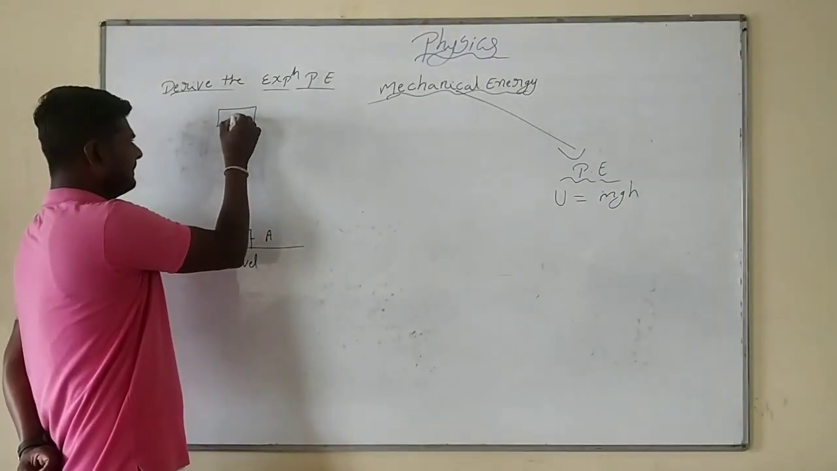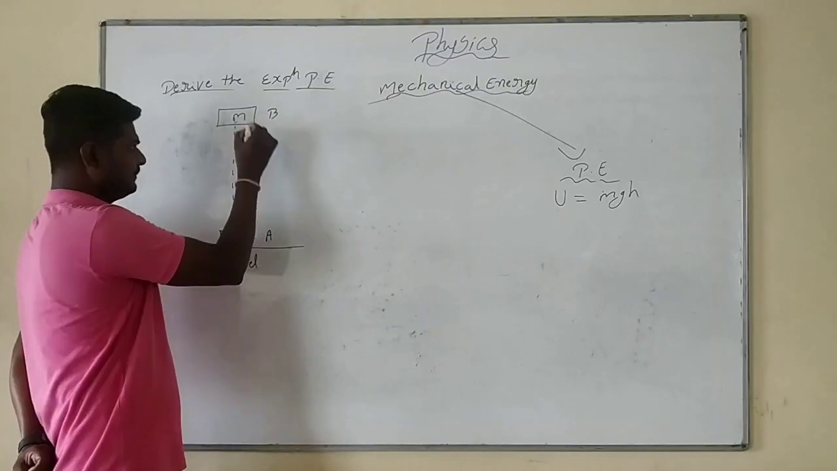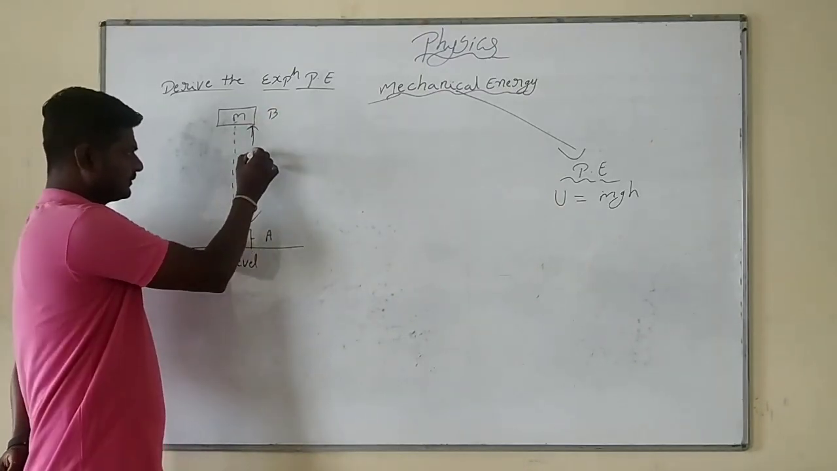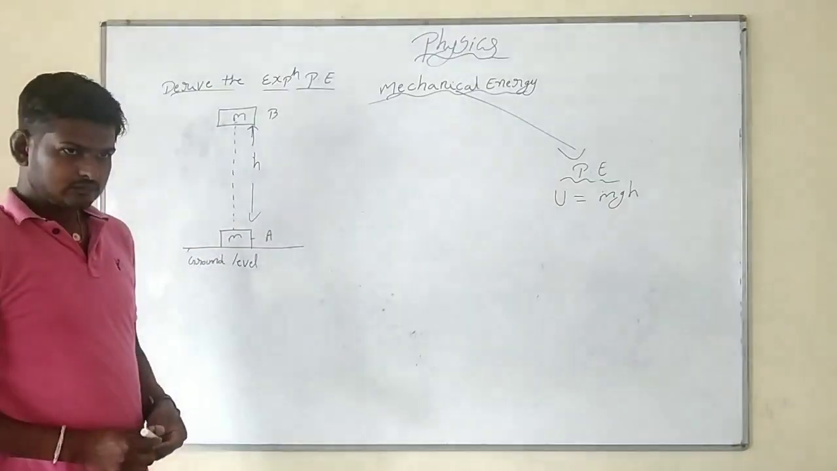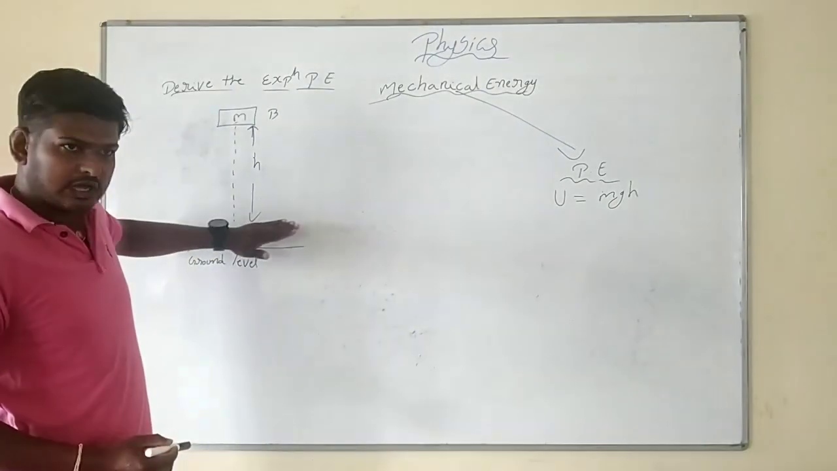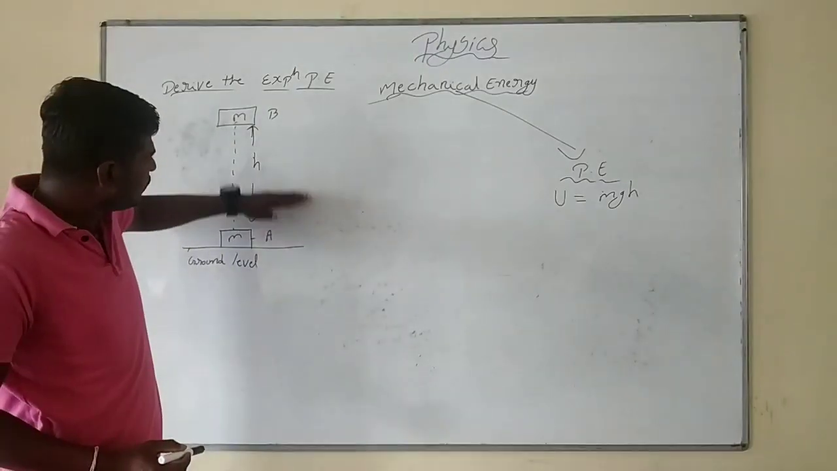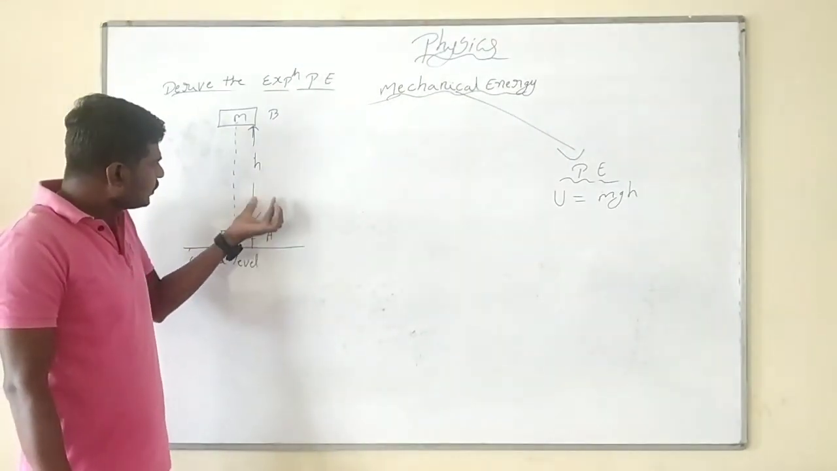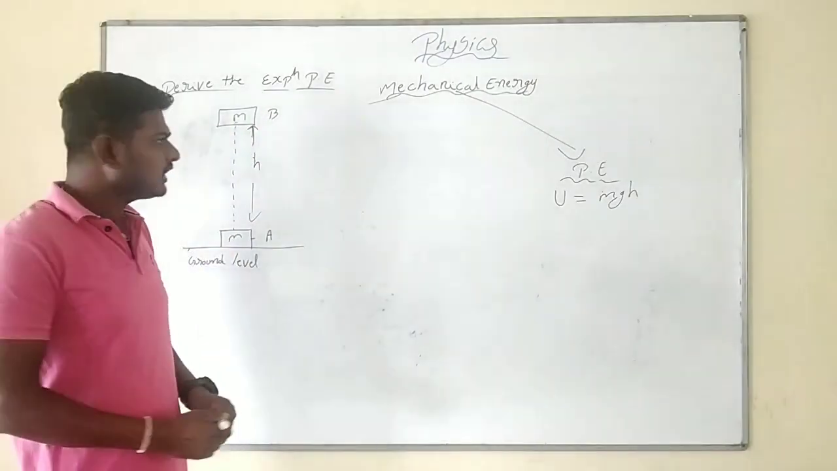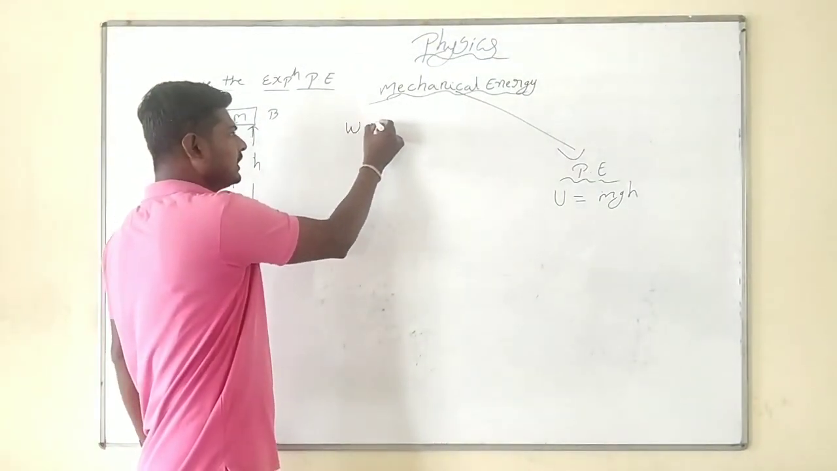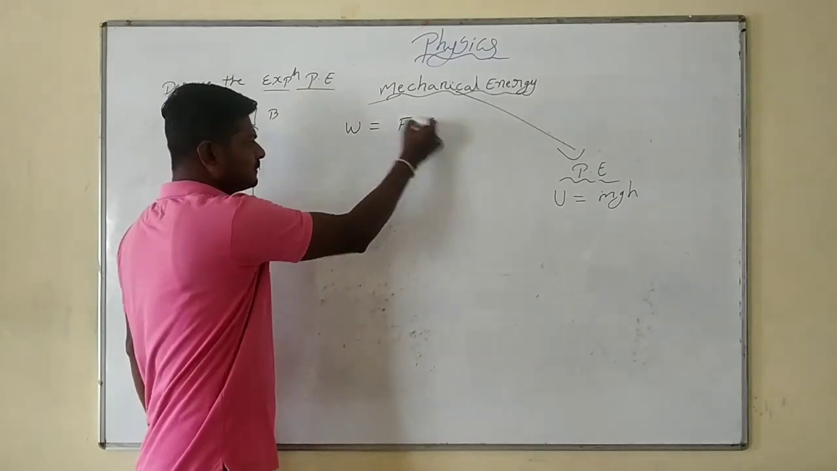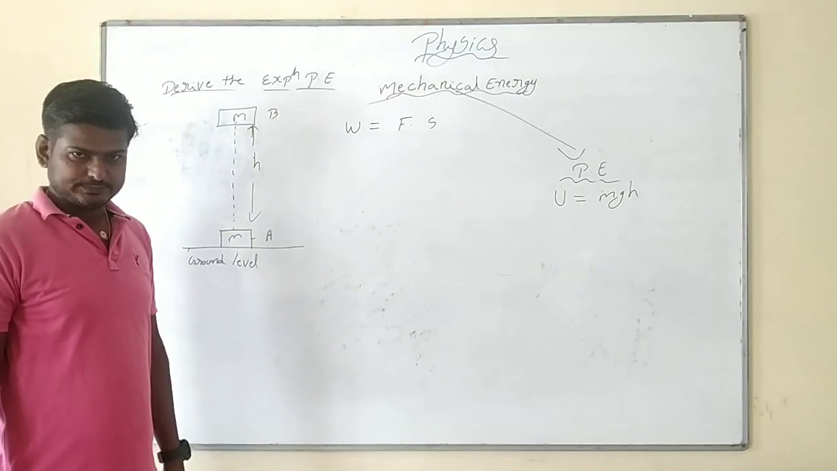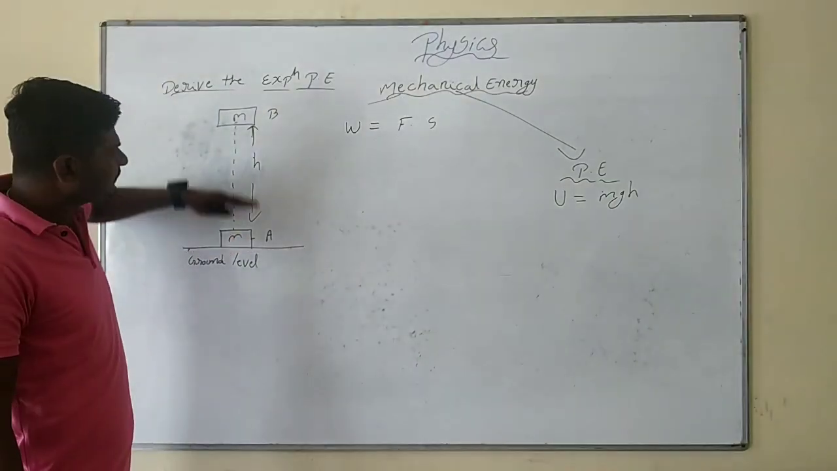A to B. Position B is at a distance, how much is it going to cover? Distance h. Now, when I move the object from point A to B against the gravity, the work done on the object is given by work done equals force into displacement. The work done will be what? Force into displacement.